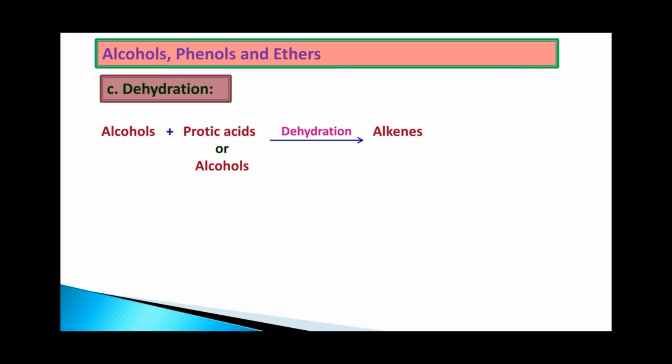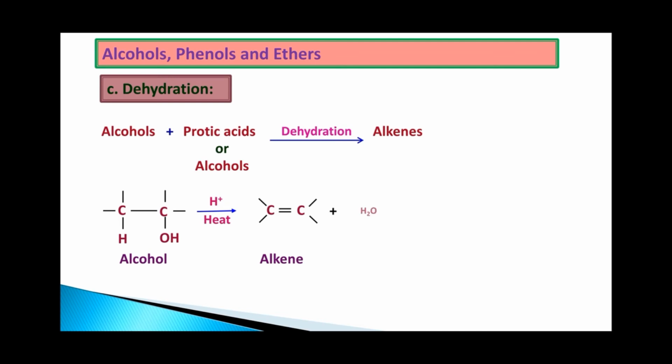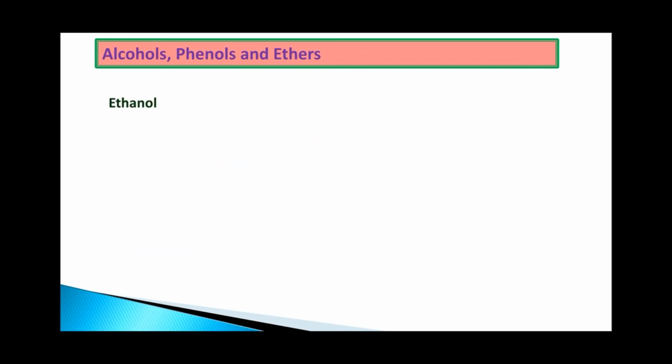Let us take one example, C-C-OH, on heating in presence of H plus, we get C double bond C, that is alkene, along with the removal of water. Hence the water is removed, a dehydration reaction. One example, ethanol.